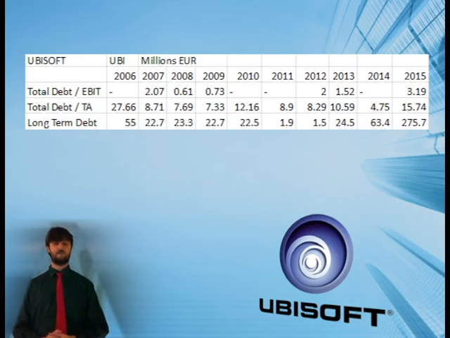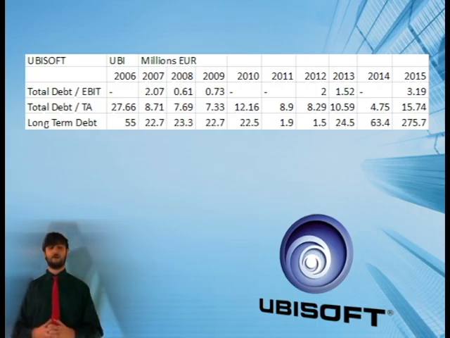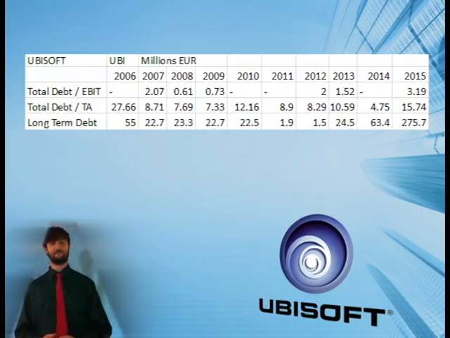And then you have the total debt over total assets, which starts at about 55 and then kind of goes up and down till it ends up at about 64. And then their total debt starts out at a relatively high 27 and then drops down to around an 8 and then gradually climbs back up to around an 18.